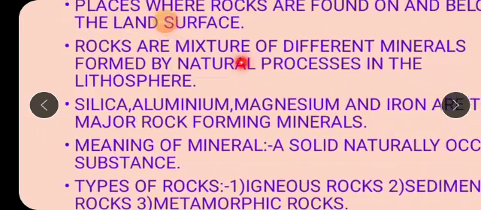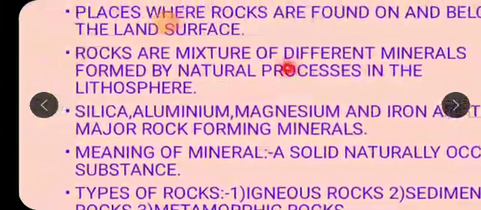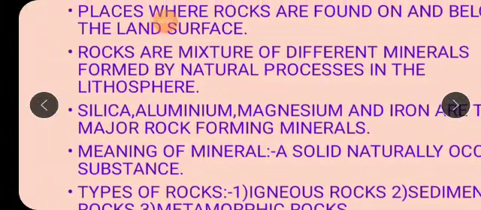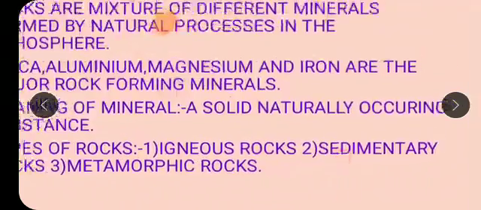Okay, this definition of rocks, which is a mixture of what, children? Different minerals, a combination of different minerals. They are said to be the rocks. So which are such major rock forming minerals? It is silica, aluminium, magnesium and iron. Write down this also, and then you will write down these names of the different types of rocks, that is igneous, sedimentary and metamorphic rocks.